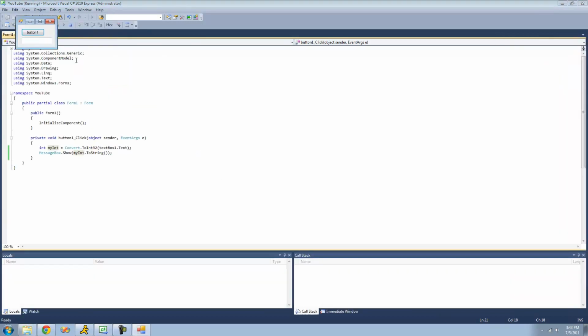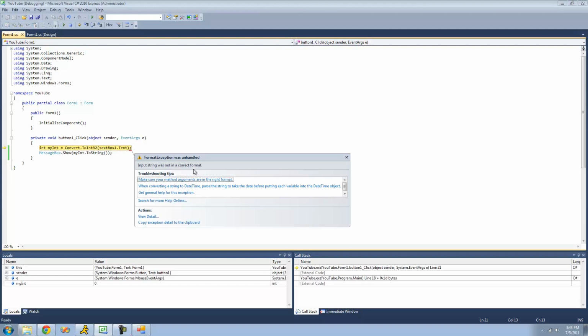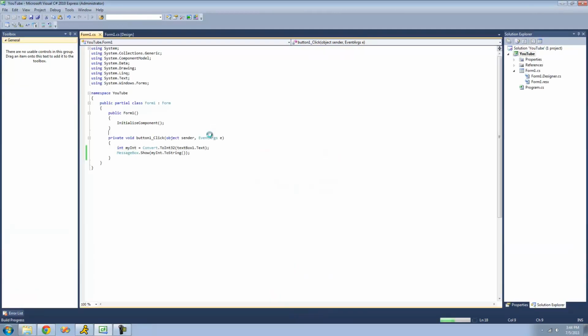So now when we debug here, we just type any number in here and we'll display it in the message box. Type in 4, yep, we get 4. Type in 10, and we get 10. But if we try to type in like letters or something, like A, it's going to get an error. Yep, input string is not in correct format, just meaning it can't convert letters into an int32.